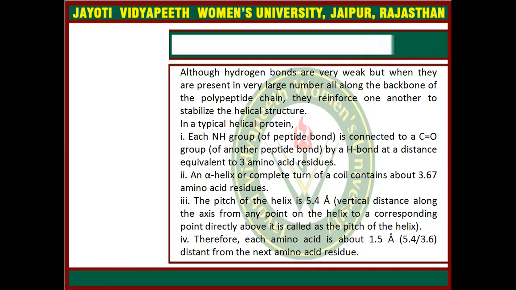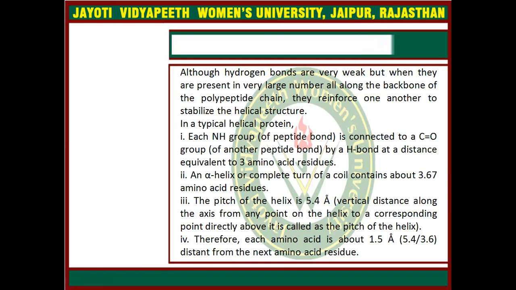This kind of arrangement is common in both types. An alpha helix, or complete turn of a coil, contains about 3.67 amino acid residues. The pitch of a helix is 5.4 angstrom, and therefore each amino acid is about 1.5 angstrom distant from the next amino acid residue.